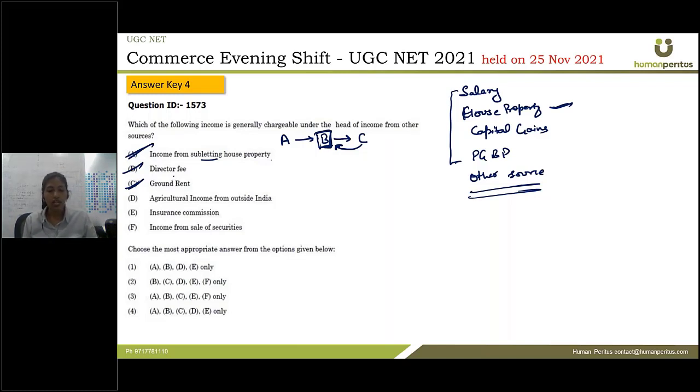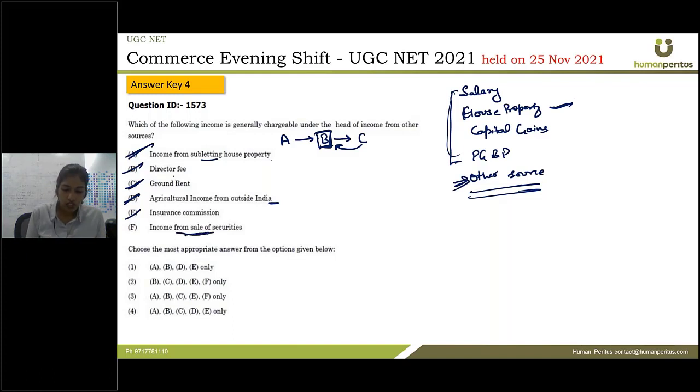is exempt. But if it is outside India, then it is calculated under the head of other sources and it is taxable. Then insurance commission. So whenever you are receiving any insurance commission, pension, any insurance commission, then it is under other sources because it is not related to your salary or capital gains or house property or PGBP. It is not related to any other head. So that's why it is calculated under other sources only.